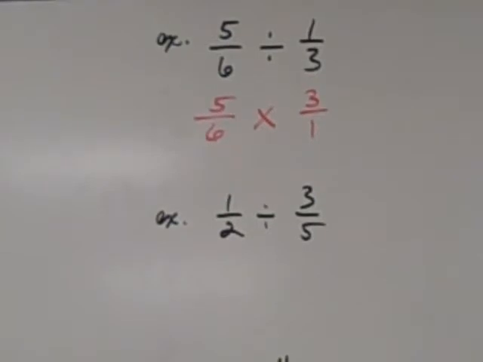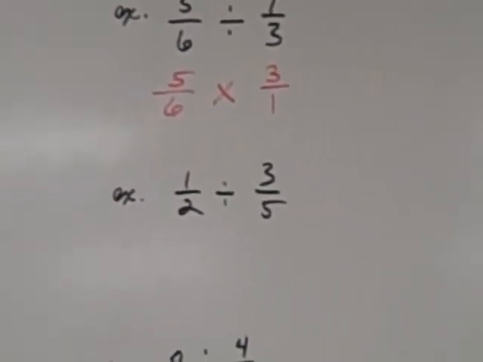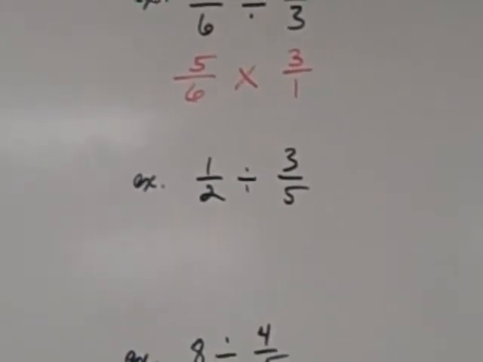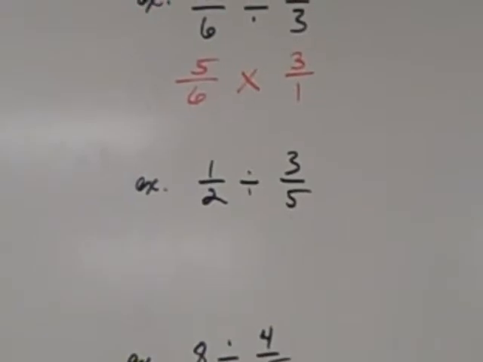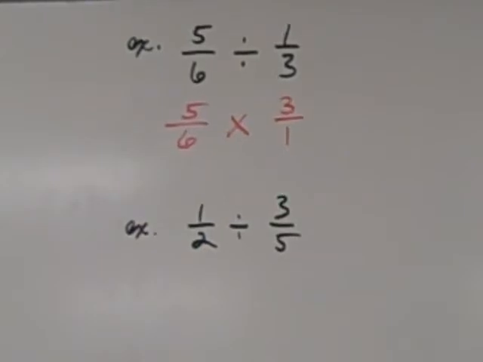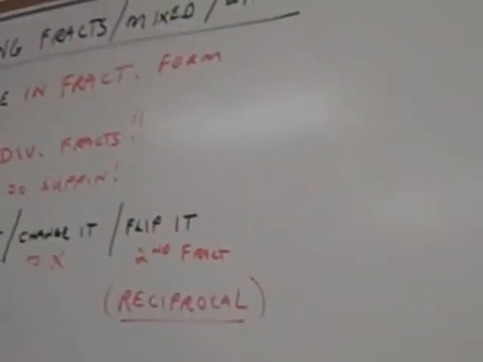Your math teachers later on in your math careers will correct you if you say "flip it." Because they'll ask, okay, what do we do with this fraction now? And you'll say, flip it! And they'll say, no, we don't flip it. You know how I know they're going to say that? Because I did that when I taught high school. You must know the terminology. You are finding the reciprocal or using the reciprocal of that fraction.